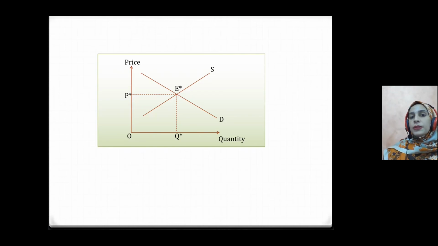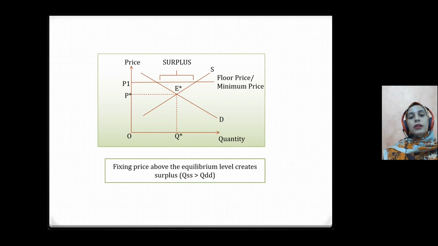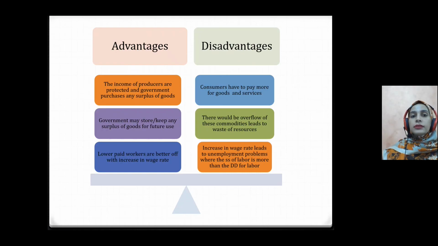So here is the initial position of the equilibrium. The price floor will be set above the equilibrium price. And because the price is above the equilibrium price, there will be a surplus, an excess of supply. So supply is greater than the demand. So what happened? Let us look at the advantages and disadvantages of such price control.